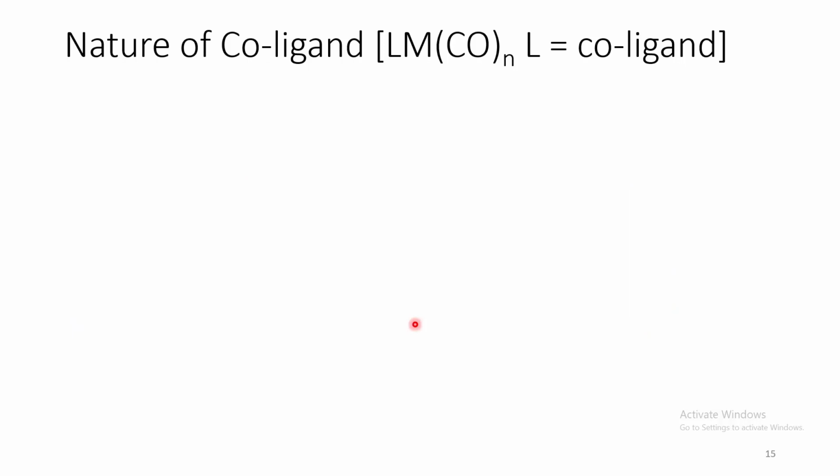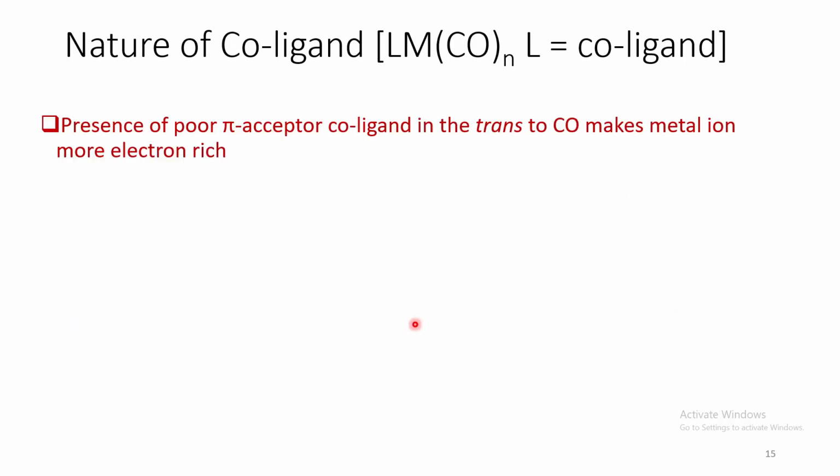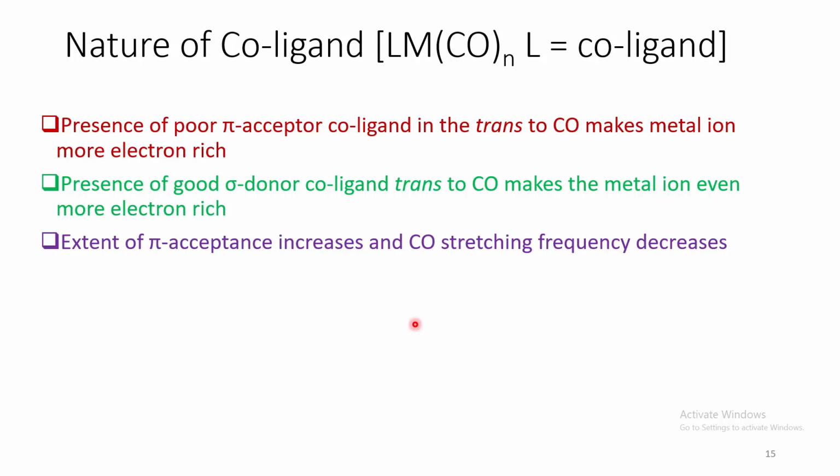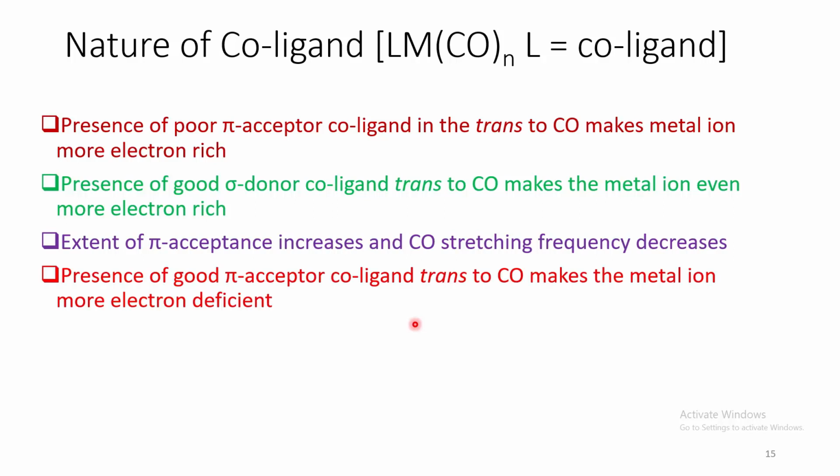Now come to the nature of co-ligand. Now, the presence of a poor pi acceptor co-ligand trans to carbonyl makes the metal ion more electron rich. Now, if that co-ligand is a good sigma donor, then the metal ion will become even more electron rich. So, the extent of pi acceptance will increase and carbonyl stretching frequency will decrease.